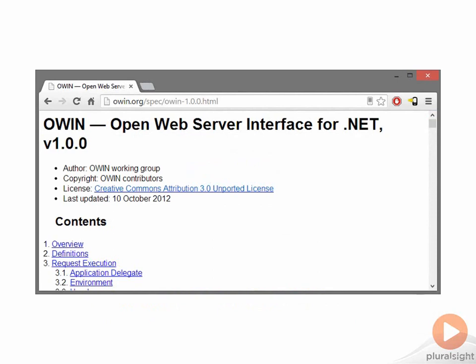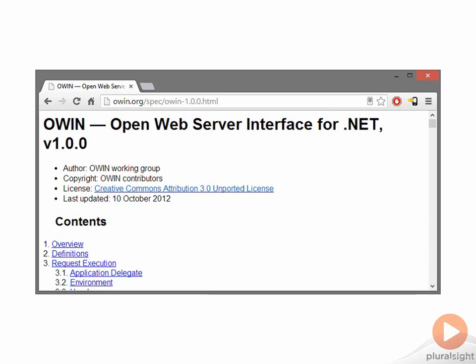OWIN is a specification. It defines an API for frameworks and servers to cooperate. Katana is Microsoft's implementation of OWIN using Microsoft components. So for example, Katana can implement the OWIN specification and use system.web behind the scenes, and that means an application might rely on system.web, but only indirectly if it's using the OWIN interfaces.